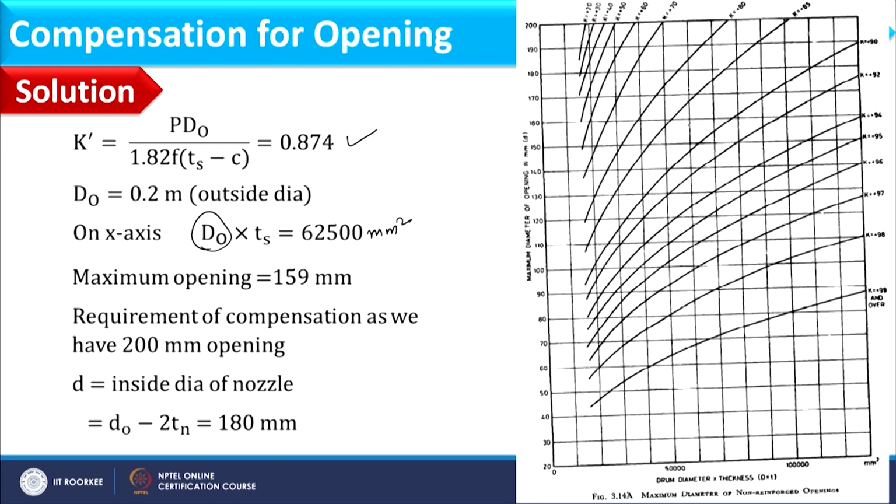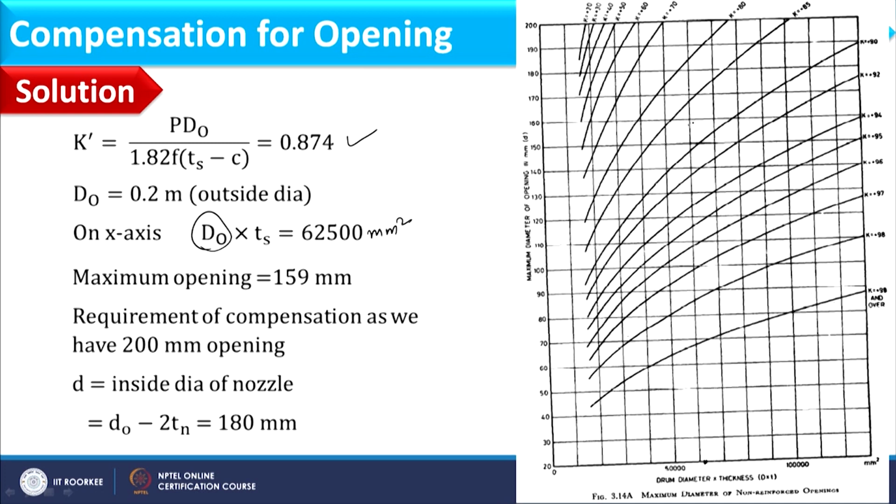So now we will see figure 3.14, where DO into TS is 62,500. So here I am having 50,060, so somewhere here it will have 62,000. And this K dash value is coming as 0.87. So here I am having 0.85 and here 0.9.